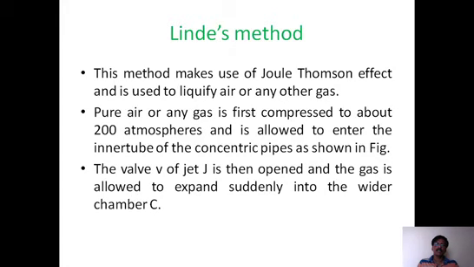Then, after the high pressure, it is allowed to enter a tube, as the figure is showing, and it is passed through that. After that, it is expanded suddenly into a wider chamber. When it expands suddenly, its temperature comes down, and the whole tube and chamber is insulated in such a way that no heat is given from outside, so that the temperature falls. The pressure drops from 200 to 1 atmosphere, so there is a large pressure difference, and that difference is reflected in the cooling effect.